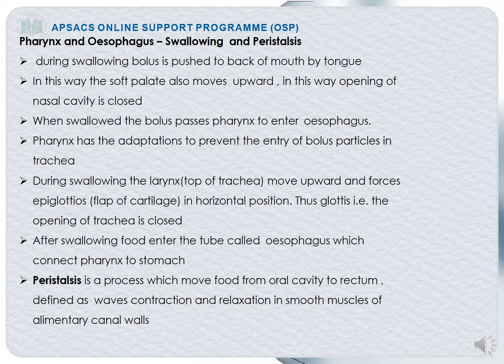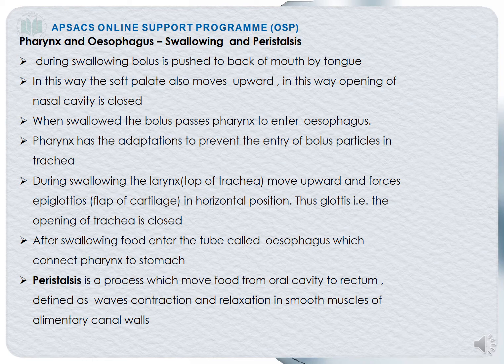Actually it is the pharynx that will prevent the entry of the food particles or the bolus into the trachea, as trachea is the respiratory tract. For this purpose, the trachea opening has to be closed before the bolus enters here. During swallowing, the larynx, which is the top of the trachea, will move upward and force the epiglottis.